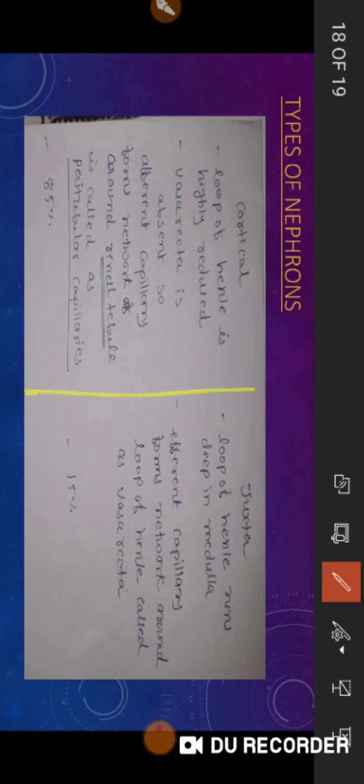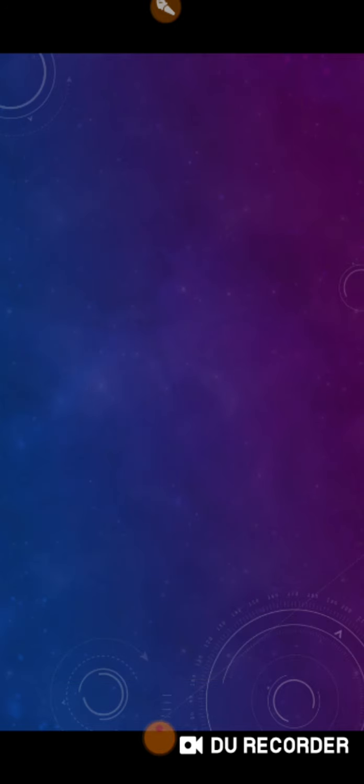So let's discuss again. Here loop of Henle is reduced, here it is well developed. Vasa recta is absent here, here vasa recta is present. Because vasa recta is absent, the arteriole forms a network around the renal tubule, so it is called the peritubular capillaries. Here peritubular capillaries are not present. 85% are cortical and 15% are juxtamedullary. Okay, so this is all the information about the microstructure as well as the nephron.